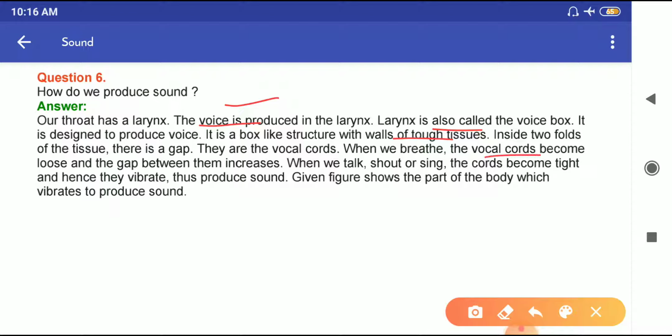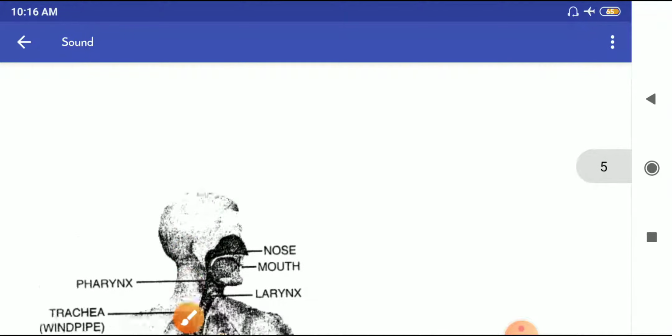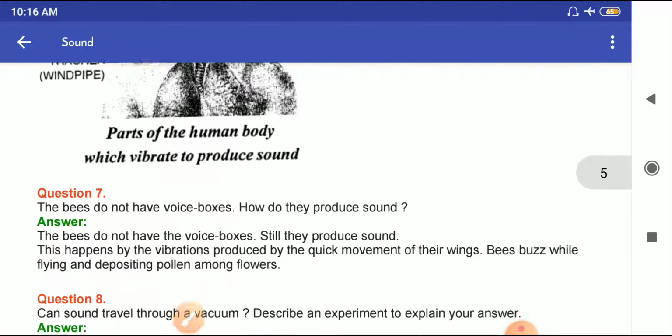When we breathe, the vocal cords become loose and the gap between them increases. When we talk, shout, or sing, the cords become tight and hence they vibrate, thus producing sound. So this is a figure, but you don't have to make this picture.